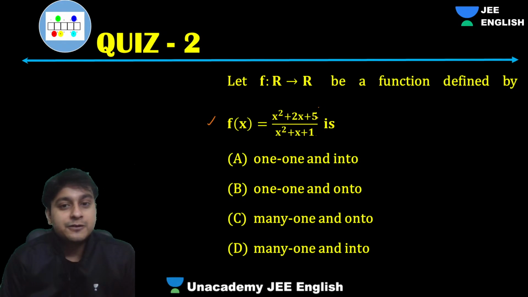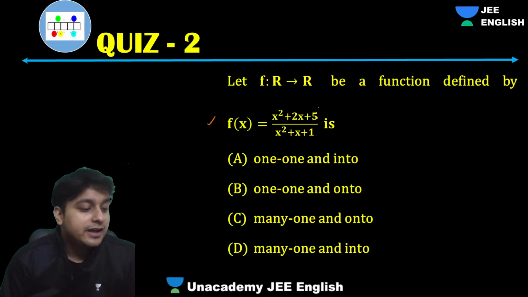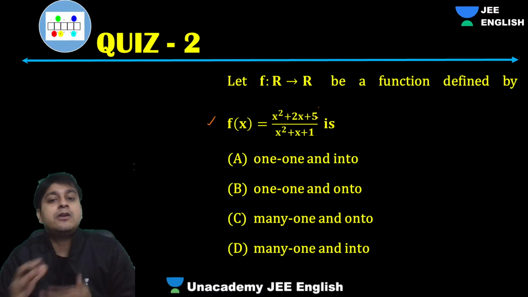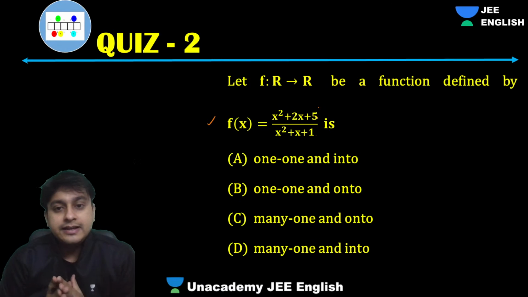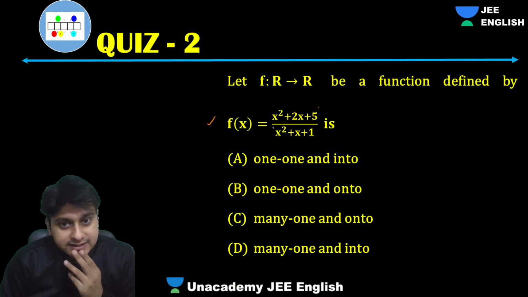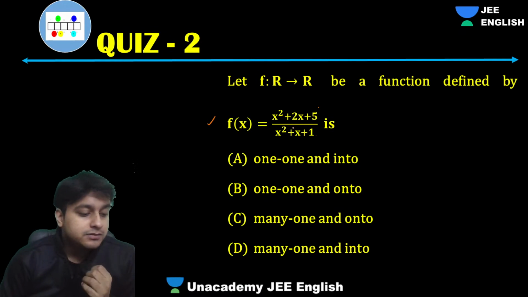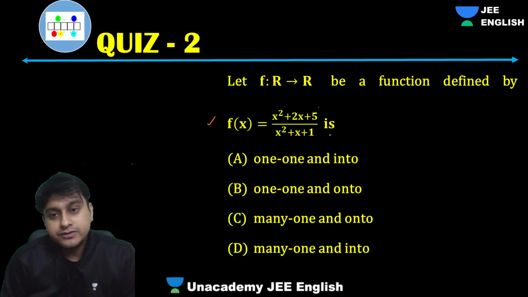It's a rational function. Obviously, we have to understand how we can get the surjectivity very easily. Surjective means checking onto or into. So that is an easy thing over here because, as I can see, quadratic and quadratic. So guys, here what we will look into is the f of x part.